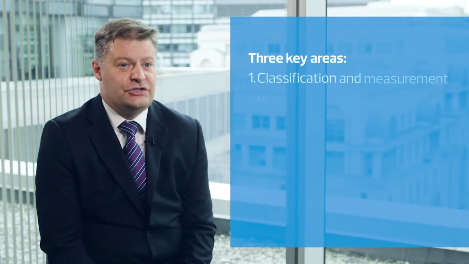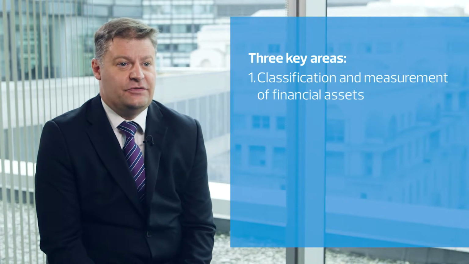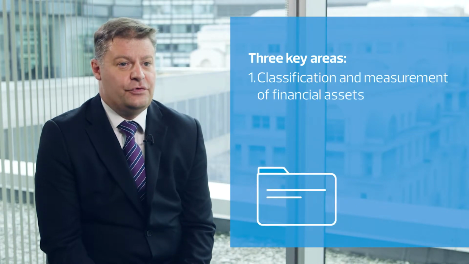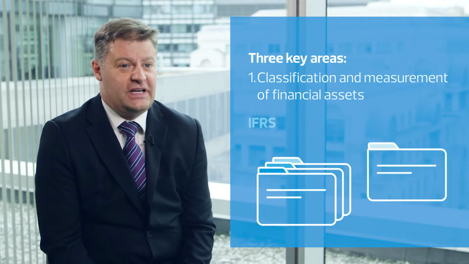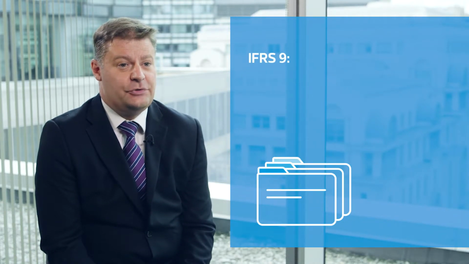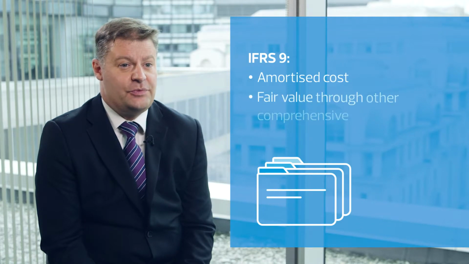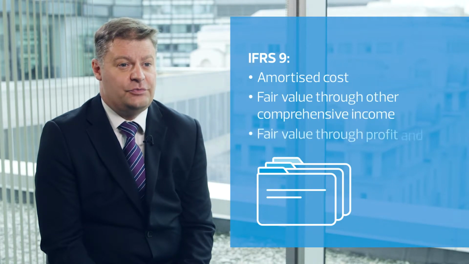IFRS 9 financial instruments will potentially impact your financial statements in three key areas. Firstly, IFRS 9 introduces a new model for classification and measurement of financial assets. The four financial asset classifications under IAS 39 have been replaced with three classifications under IFRS 9, being amortised cost, fair value through other comprehensive income, and fair value through profit and loss.